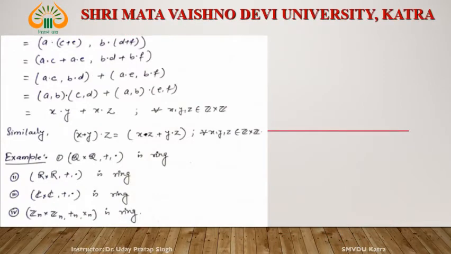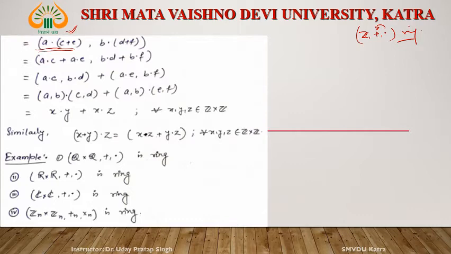Now this thing can be written as (A·C + E, B·D + F). Now multiply this. This satisfies the distributive law, since Z with respect to plus and dot is a ring. So this multiplication is distributed over addition, and these three are elements of Z. So this satisfies the distributive law: A·C + A·D, B·D + B·F, okay.